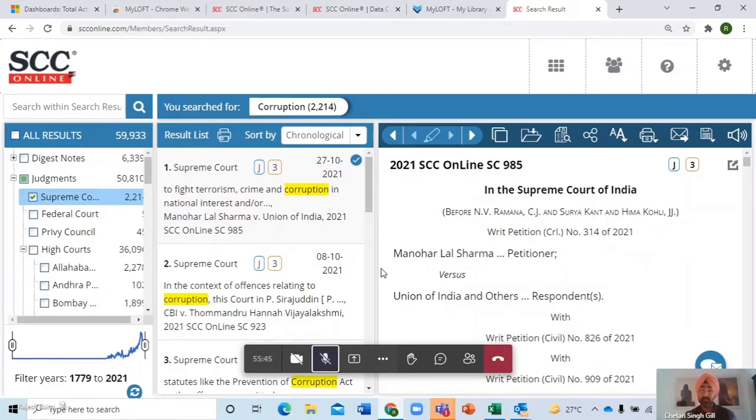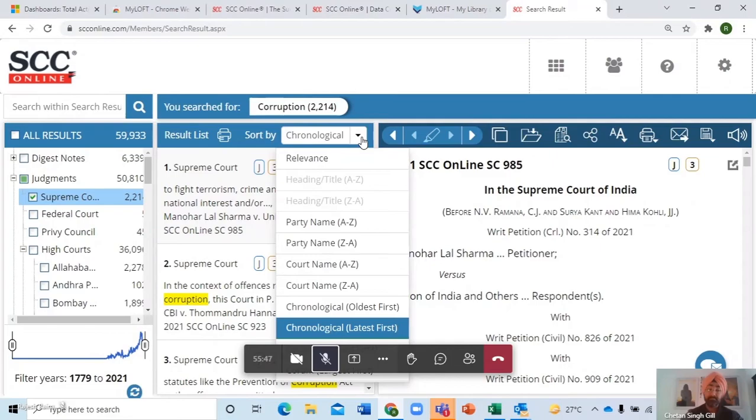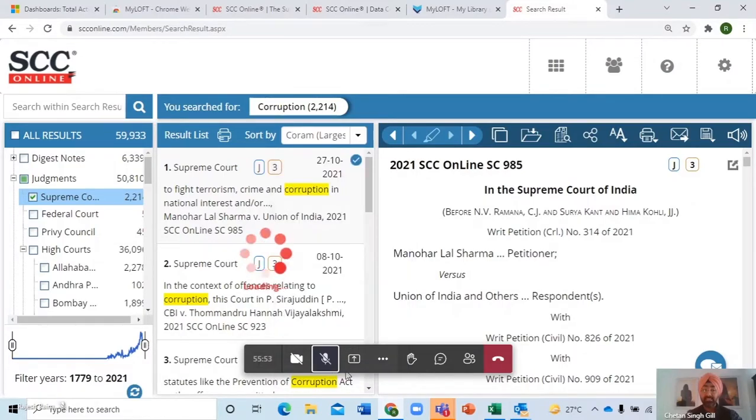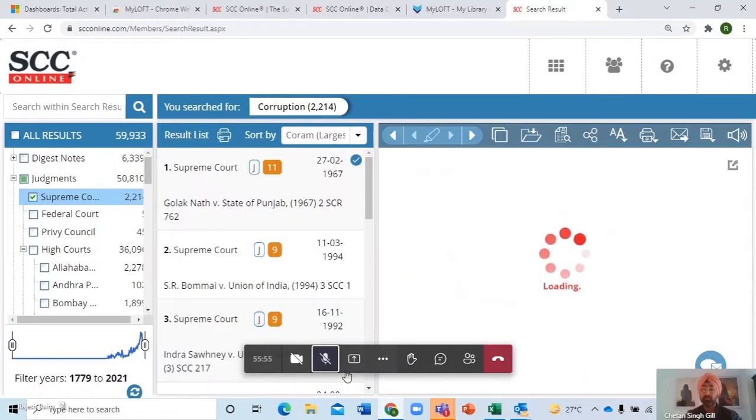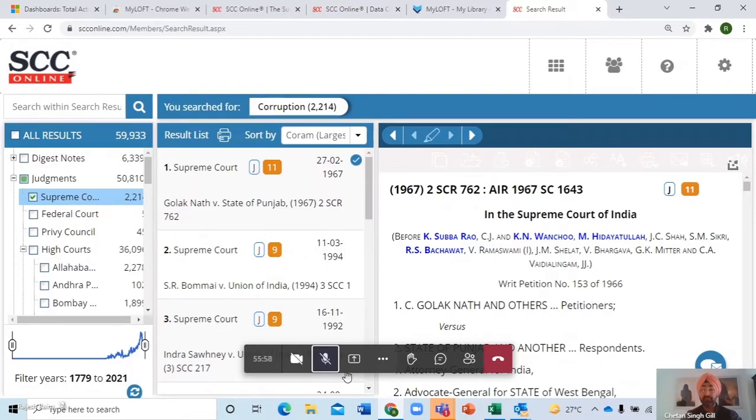And there's an option for that as well. Mr. Rana, please click on sort by again. There's an option, the last one, quorum largest first. Click on that. I can now see there's a judgment on corruption from the Supreme Court of India with a bigger bench. And there you have it. 11 bench from Golaknath. Then you have, coming from 1994, Bomia versus Union of India case and Indira Sawhney case.